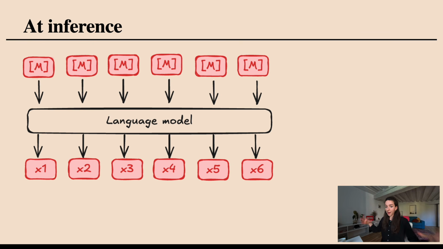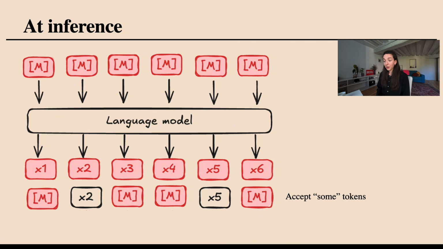So what do we do? We take our sequence of masked tokens, pass it through a model, and we get out for every masked token the probability distribution that the model assigns to that token. Now, the critical part here is that we will not directly accept all tokens, but we will gradually accept more and more. In the first iteration, we might accept some tokens, and I'll talk more about how we decide which tokens we actually accept.